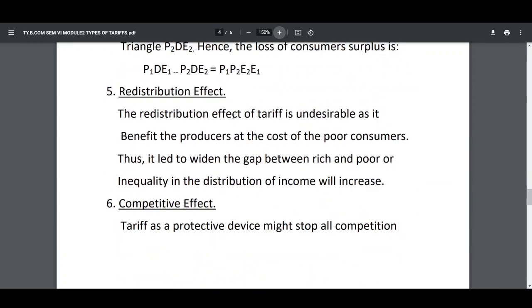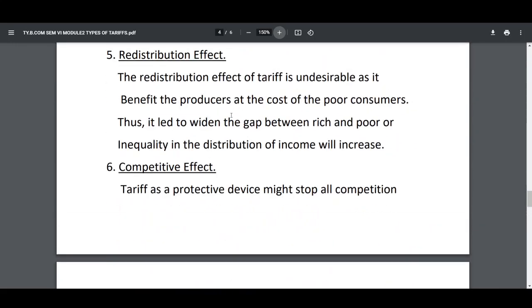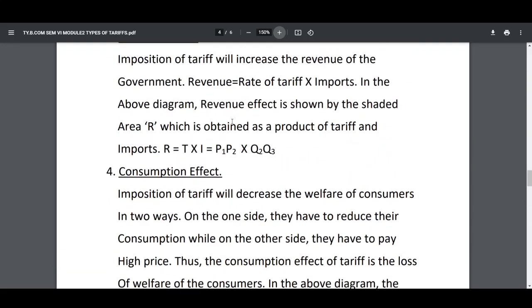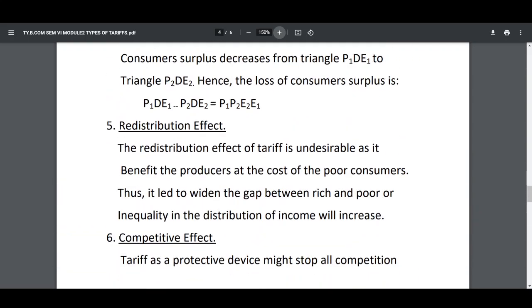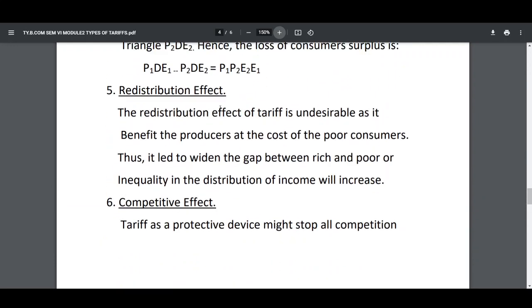Next one. So, fifth point, redistribution effect. The redistribution effect is undesirable as it benefits the producers at the cost of the poor consumers.